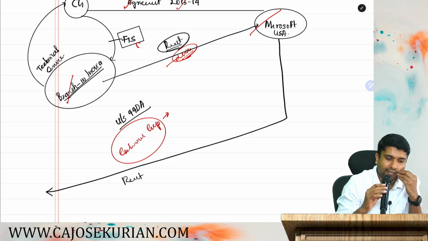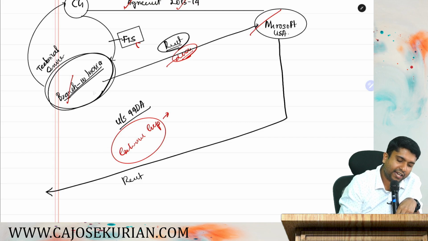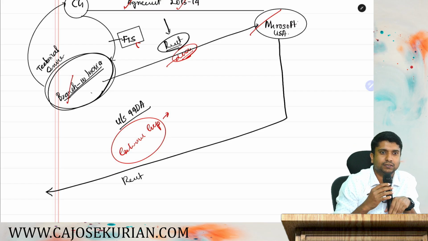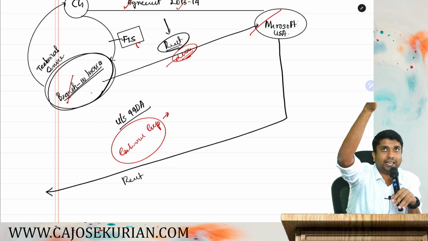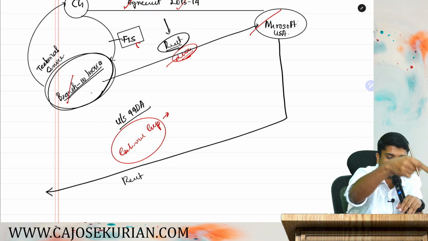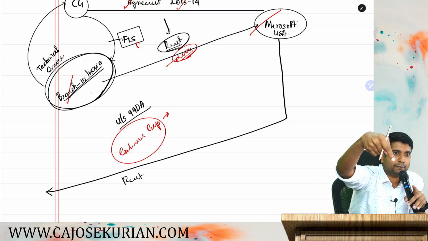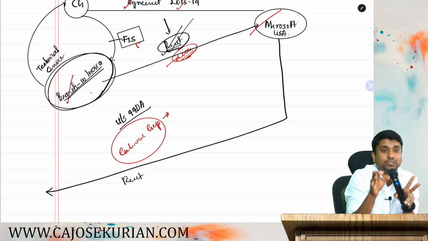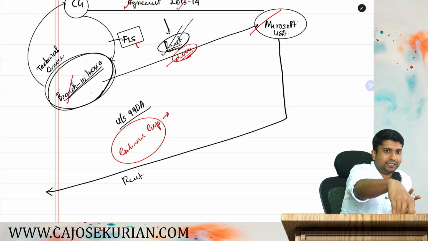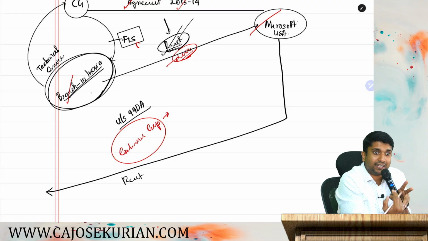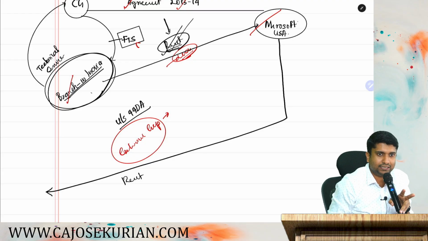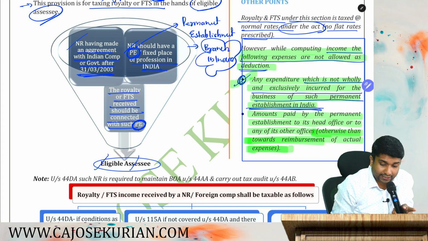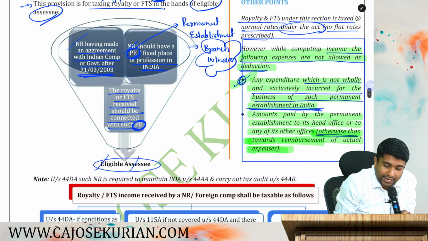In this case, we can say this is actually a payment given by the branch to the head office, but it is actually a reimbursement of actual expense. What is reimbursement of actual expense? Initially, the head office only paid that particular rent. Now the branch is reimbursing that particular expenditure to the head office. This is allowed as a deduction because this is an exclusive expenditure of the branch. Even though it was initially paid by the head office, the branch is now reimbursing it. That is allowed as a deduction. That's why they are saying otherwise than towards reimbursement of actual expenses.